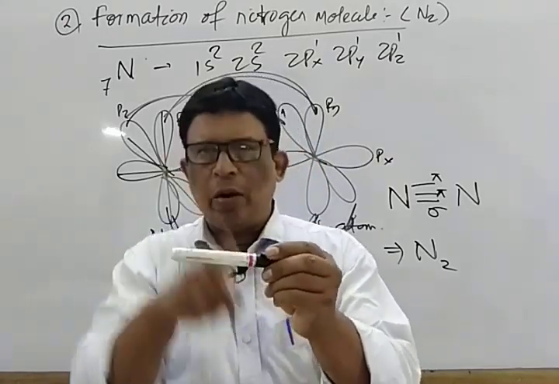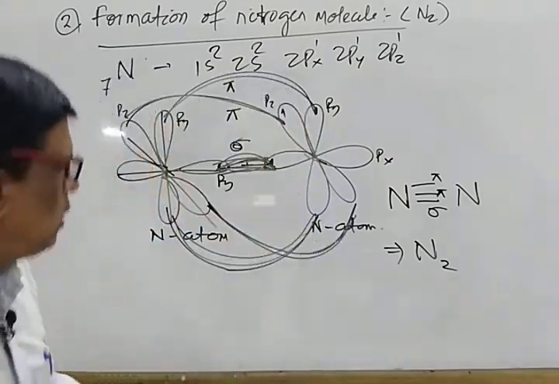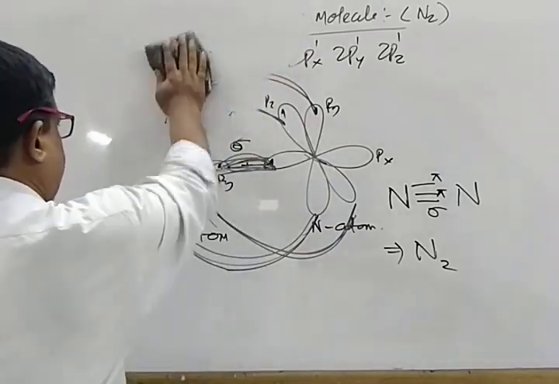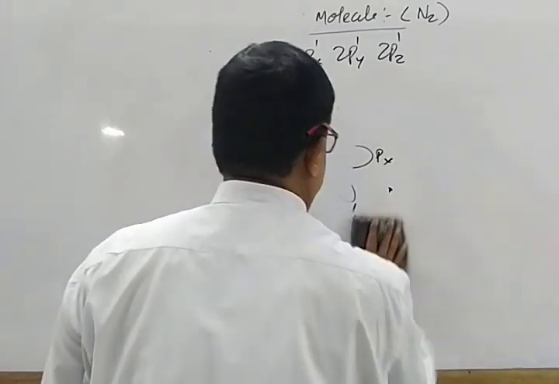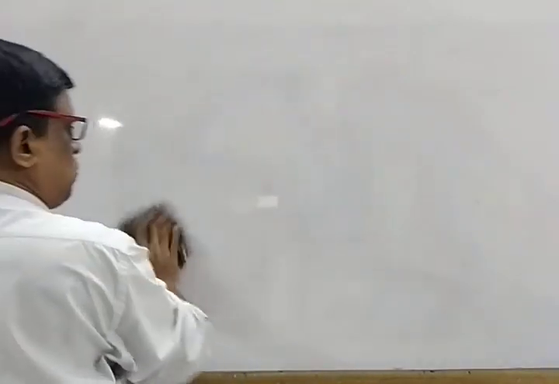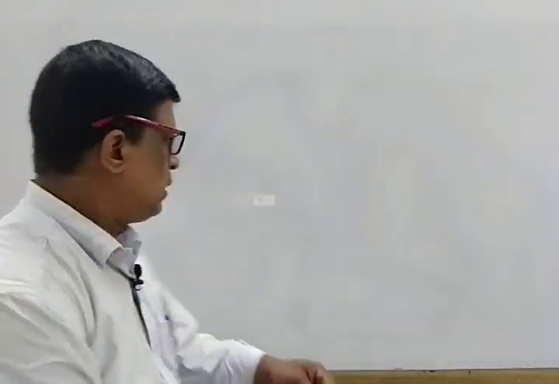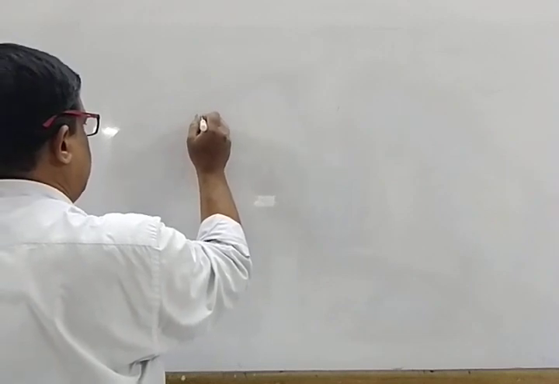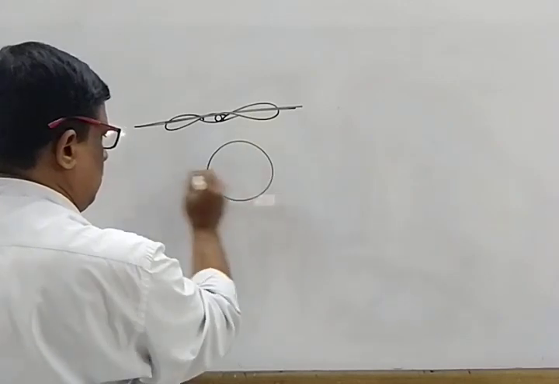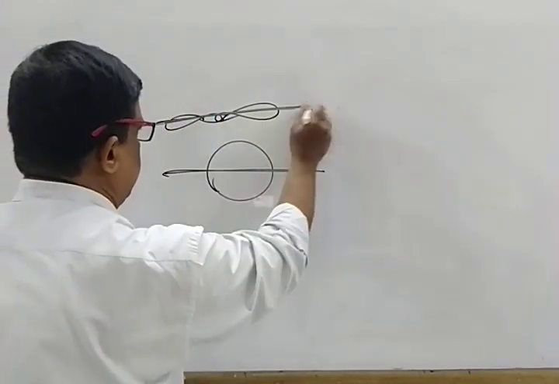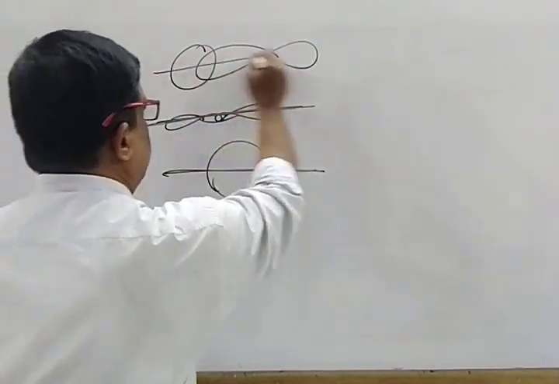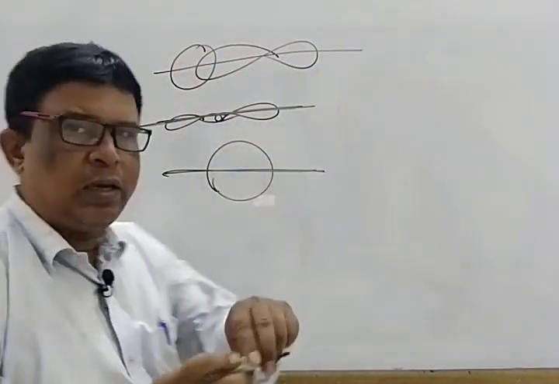I repeat again, mark that. The most important last point: it is the sigma bond, it is about the internuclear axis. So what happened? Mark that.